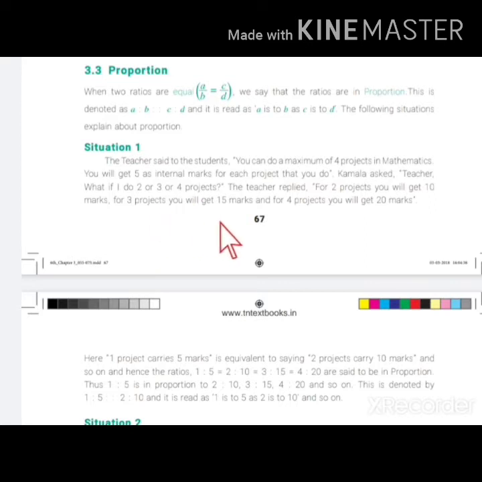For 3 project you will get 15 marks. How many marks for 3 projects? You will get 15 marks.